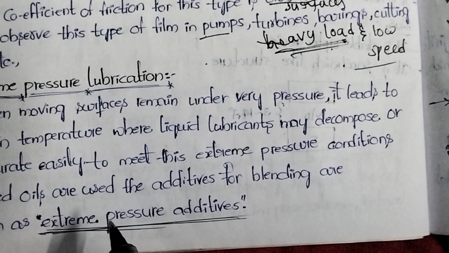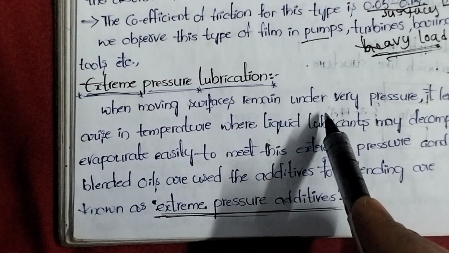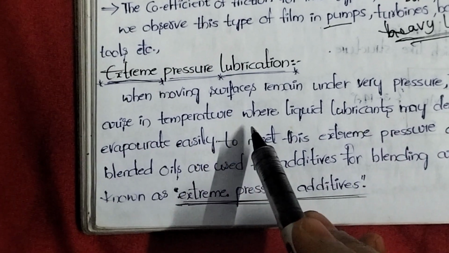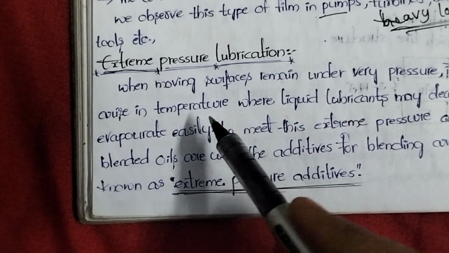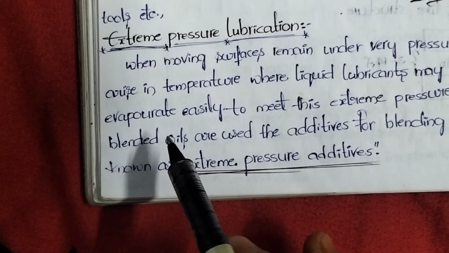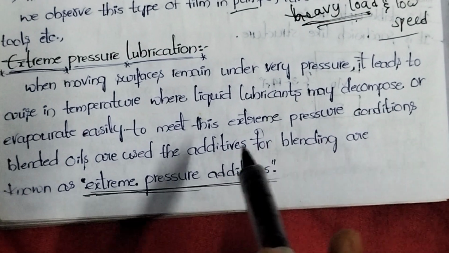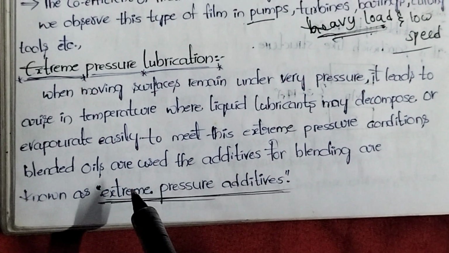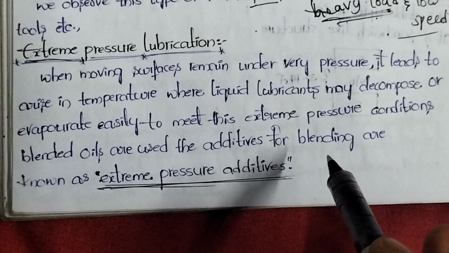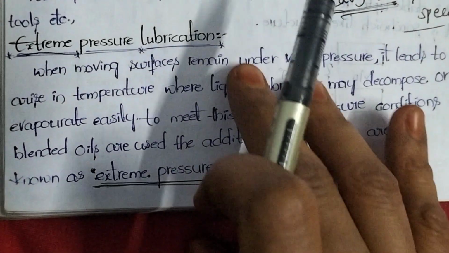Look into the notes. By that you can understand very easily. What is in the notes? When moving surfaces remain under very high pressure, it leads to a rise in temperature. So here temperature and pressure are high, where liquid lubricants may decompose or evaporate easily. To meet these extreme pressure conditions, as I just explained, blended oils are used. The additives for blending are known as extreme pressure additives.